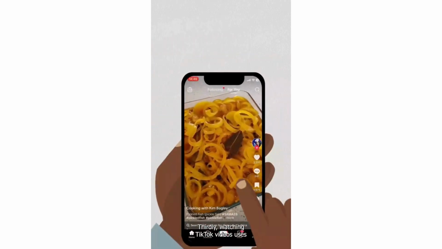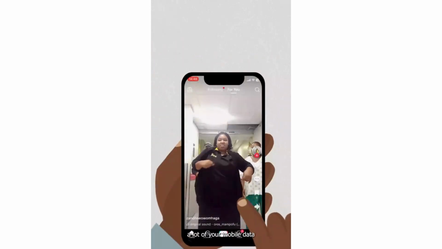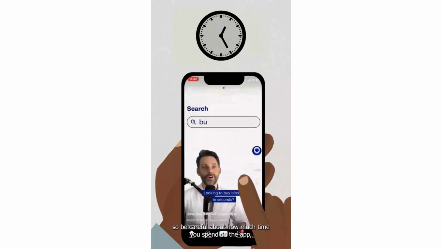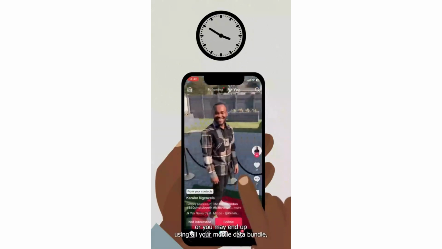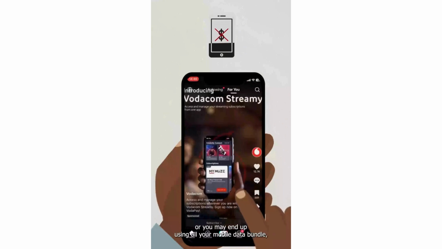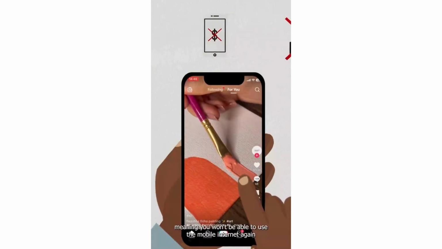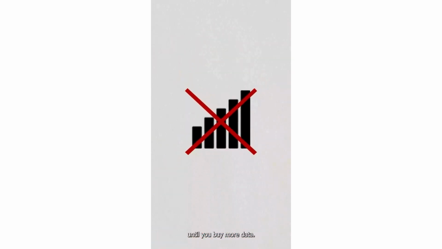Thirdly, watching TikTok videos uses a lot of your mobile data, so be careful about how much time you spend on the app, or you may end up using all your mobile data bundle, meaning you won't be able to use the mobile internet again until you buy more data.